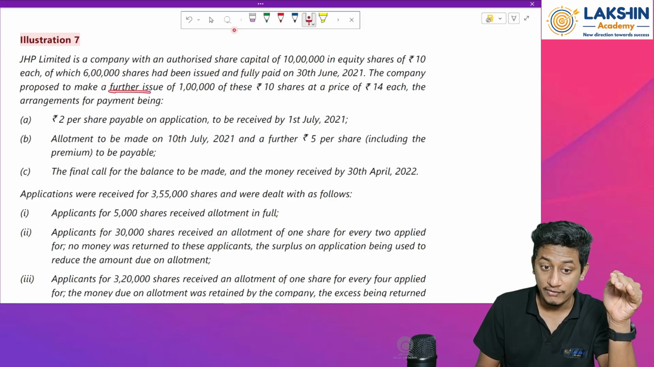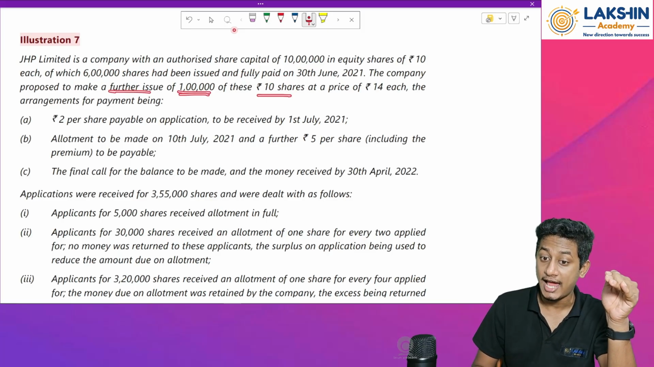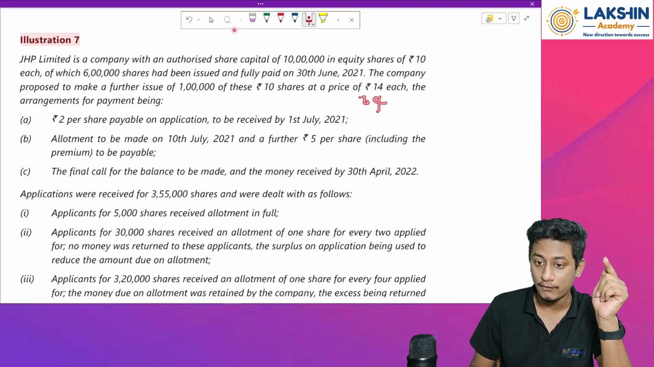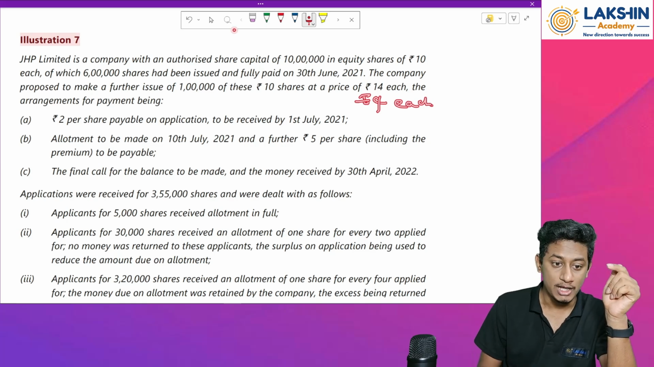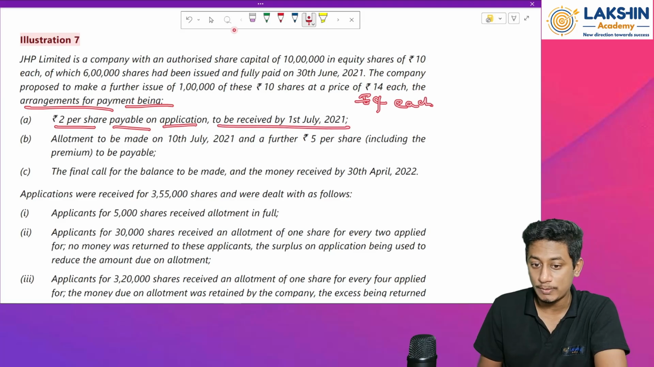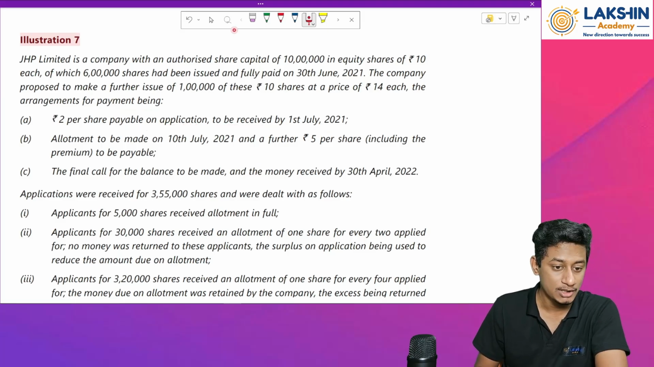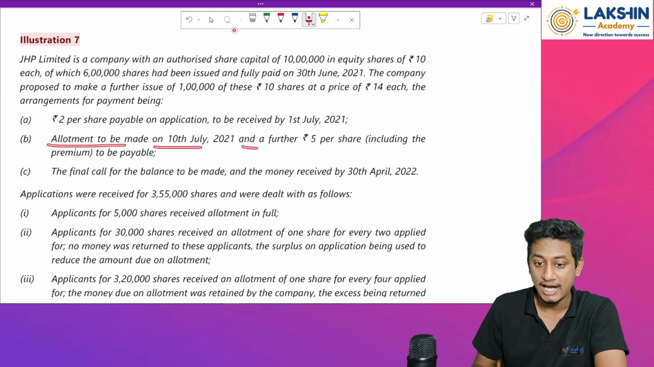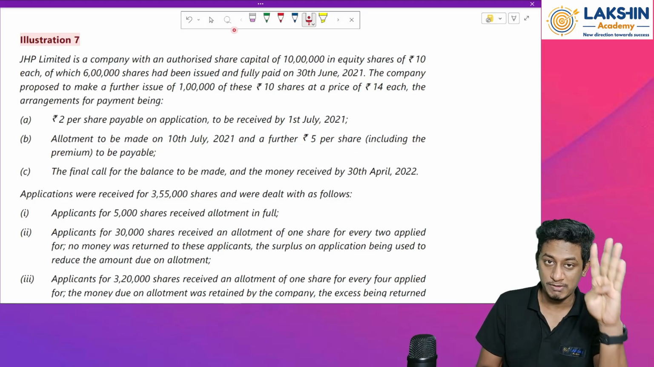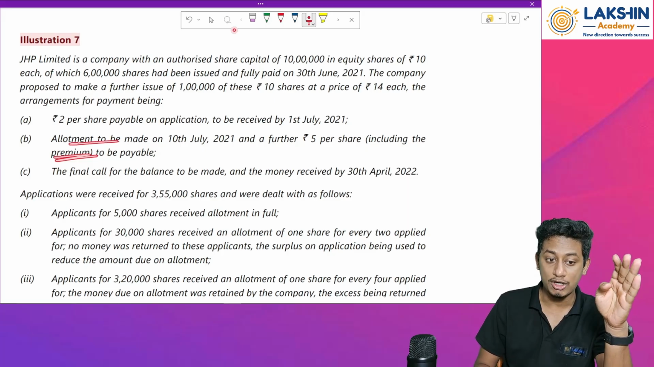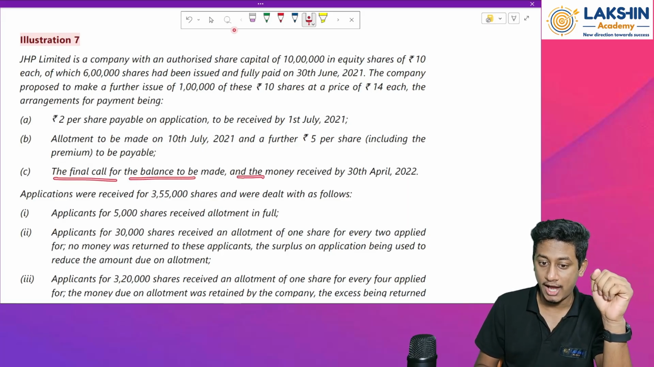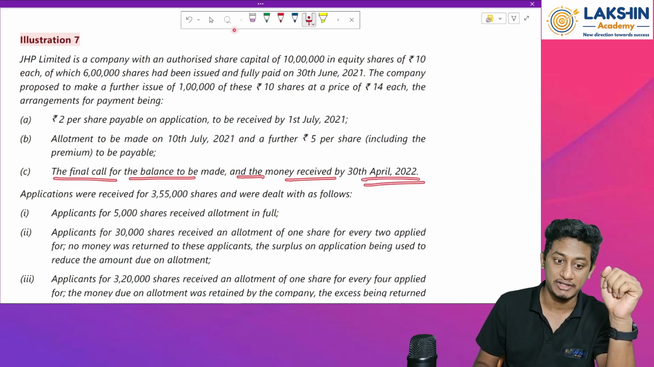But they have made a further issue of 1 lakh shares of rupees 10 each at a price of rupees 14 each. Now they are issuing the shares at a premium of rupees 4. The arrangements for payment being rupees 2 per share payable on application to be received by 1st of July. Then allotment to be made on 10th July, and a further rupees 5 per share including the premium this time. So that means whatever 4 rupees premium was there has been included in the allotment stage to be payable. The final call for the balance to be made and the money to be received on 30th of April 2022.